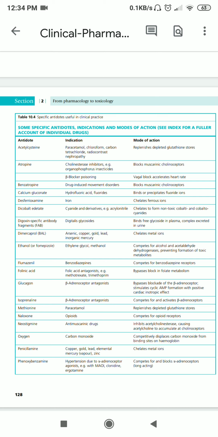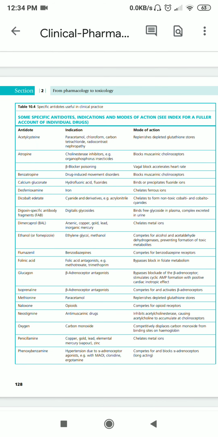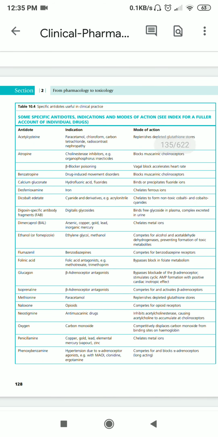Then the next type of drugs are hydrofluoric acid or fluoride drugs. In this case, calcium gluconate would be the preferred antidote because fluoride is the compound which is going to come in your blood and mess with all the systems. So if it gets absorbed in the blood, it is going to mess up everything in the blood.